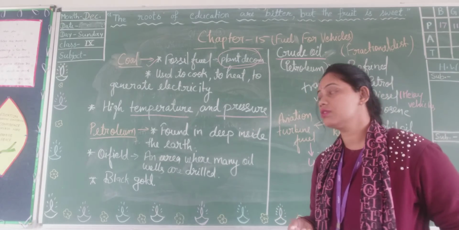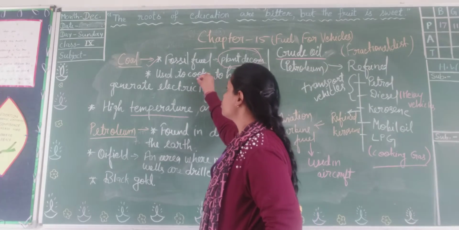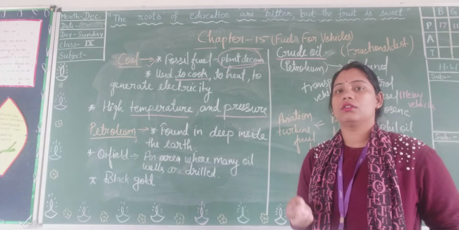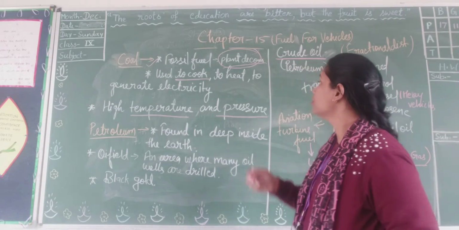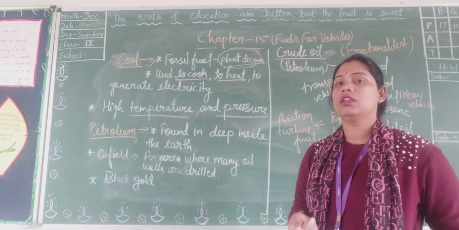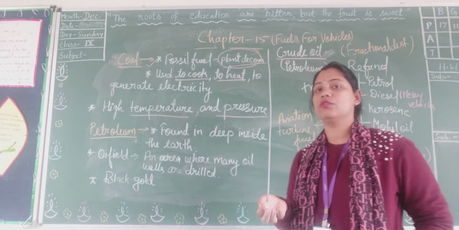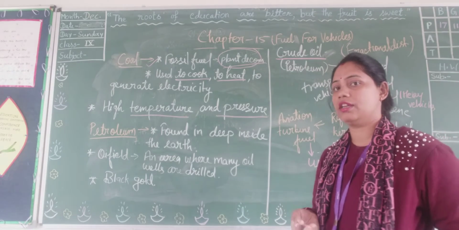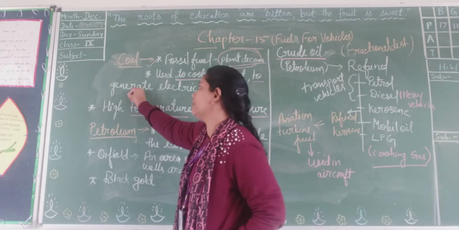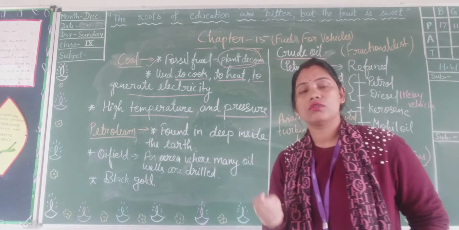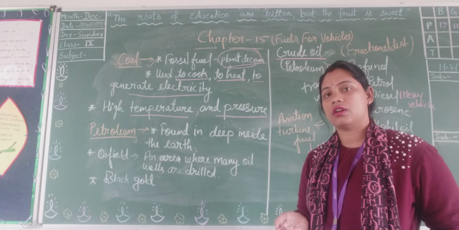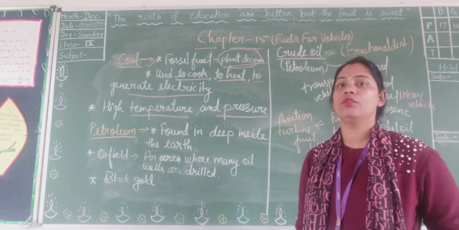And what are the uses of coal? There are very general uses. We can use coal to cook. In villages, many people use coal to cook their food. We can use coal to generate heat. In the winter season, many people use coal to generate heat and to warm their houses. Another use of coal is to generate electricity. There are so many power plants which are run by coal.